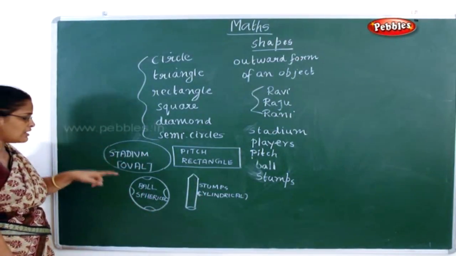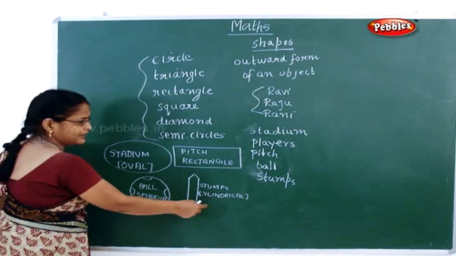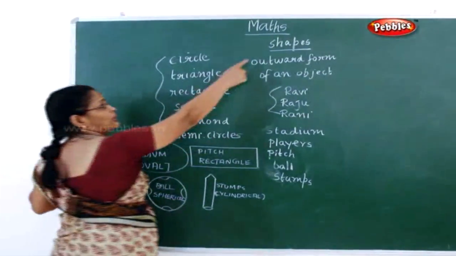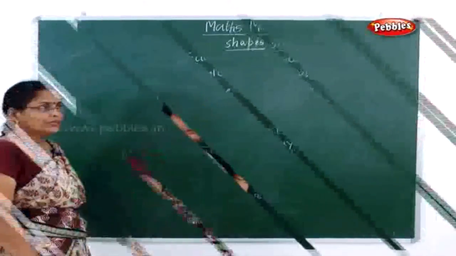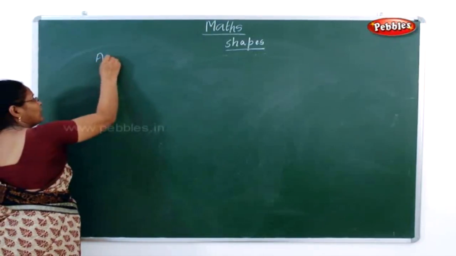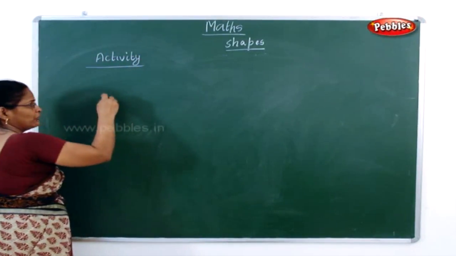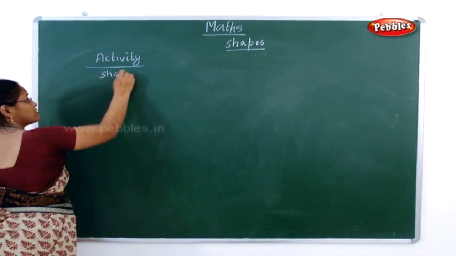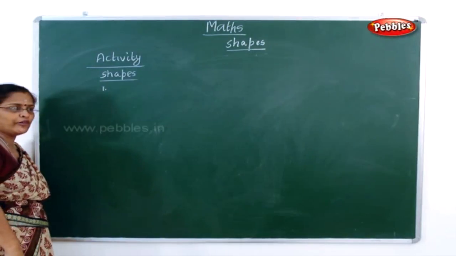Is it clear? So these are all what you call as oval, spherical, rectangle, cylindrical. So these are all called as the shapes. See, the next one is the activity given in your book. Now what the activity is, you have to write the shapes of the things.